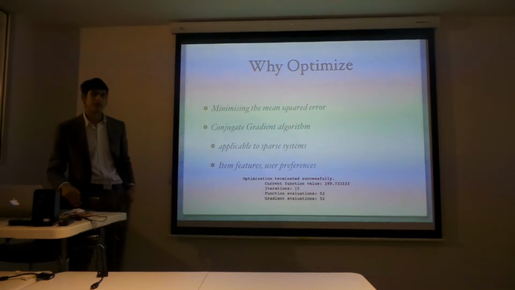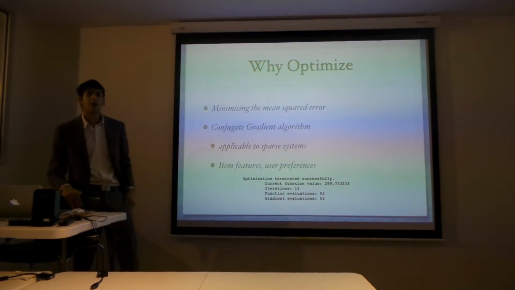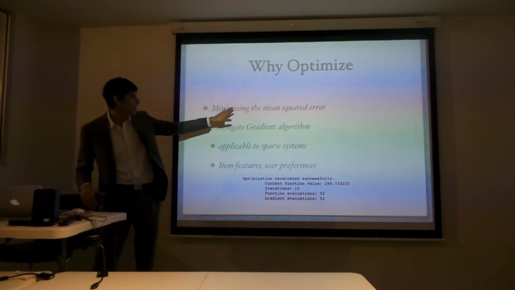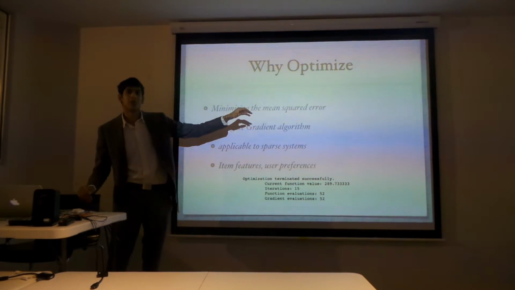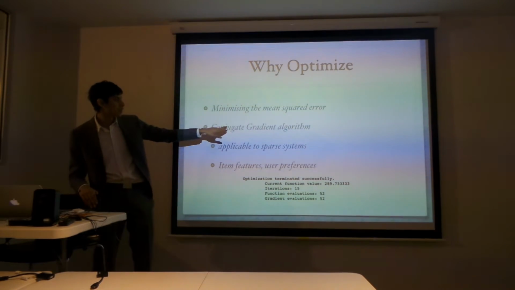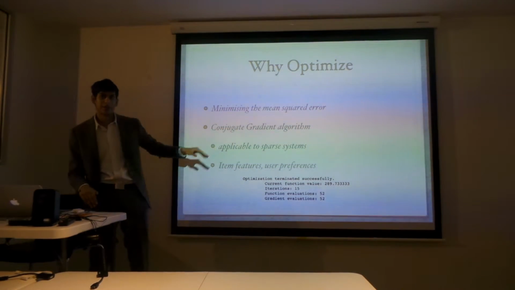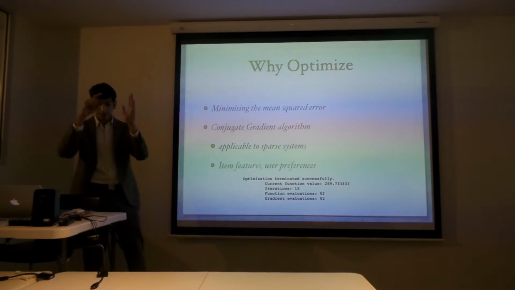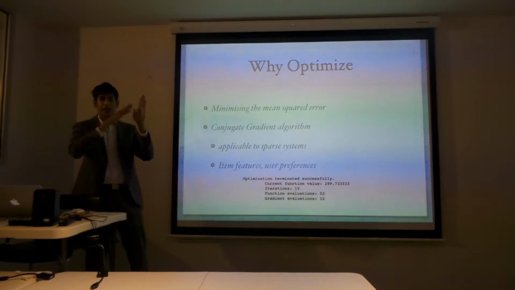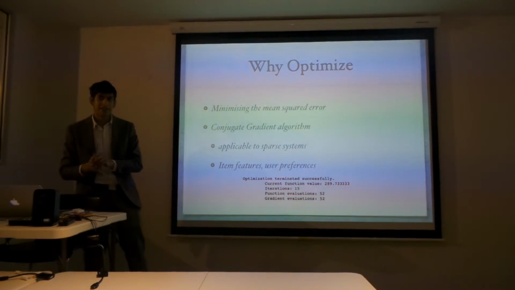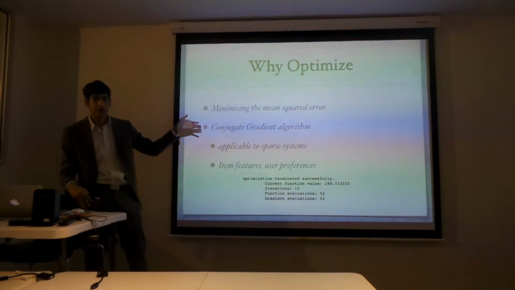So why did I use a SciPy optimize function? Basically, I use it to minimize the mean squared error. But the function that I used was the conjugate gradient algorithm. Basically what this does is, because I'm getting the mean squared error from the gradient function, I'm getting the gradient of that, I'm calculating that, and I'm putting it into my SciPy optimize function.